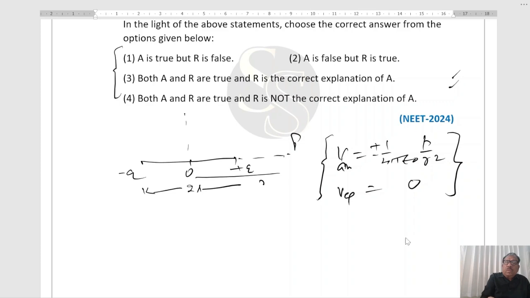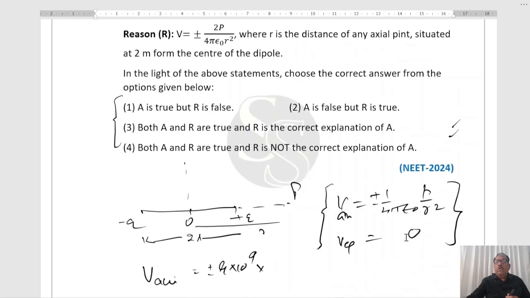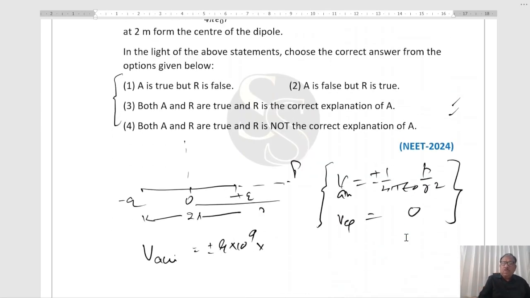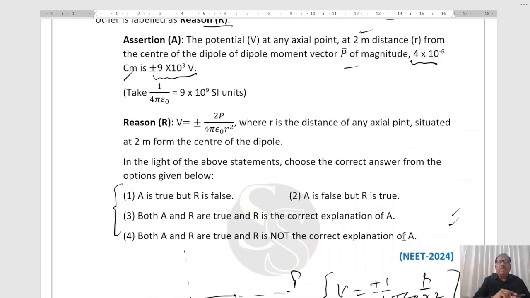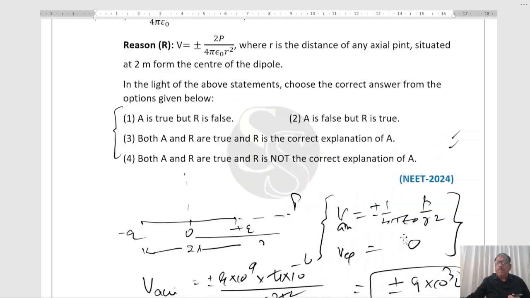Now, V axial will be equal to, according to the equation, 9 into 10 to the power 9 into P. P is given to you: 4 into 10 to the power minus 6, divided by distance r, 2 square. On simplification we get plus minus 9 into 10 to the power 3 volt. This is given to you. This is the correct one.